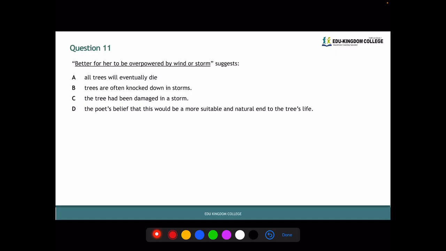Question 11 reads, better for her to be overpowered by wind or storm suggests A, all trees will eventually die. B, trees are often knocked down in storms. C, the tree had been damaged in a storm. Or D, the poet believed that this would be a more suitable and natural end to the tree's life.